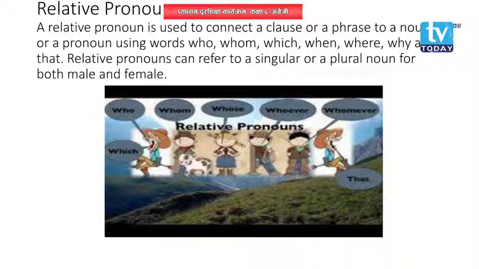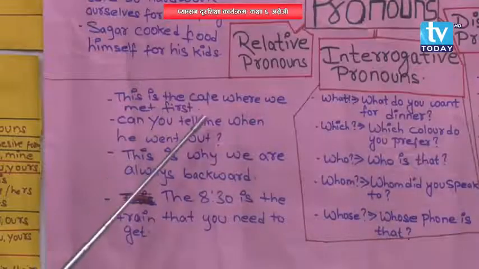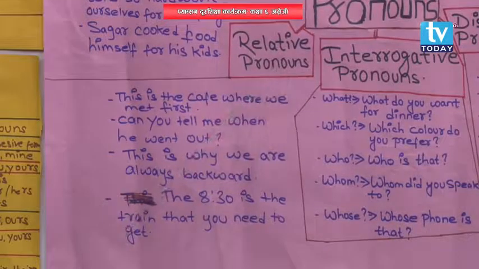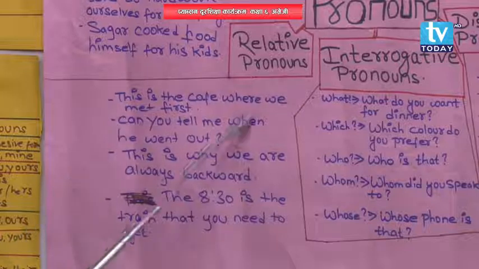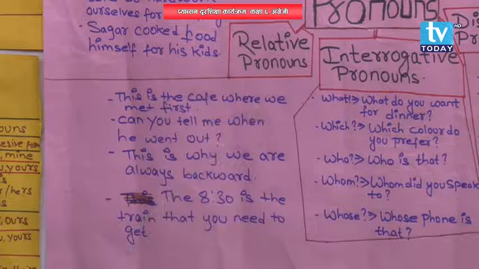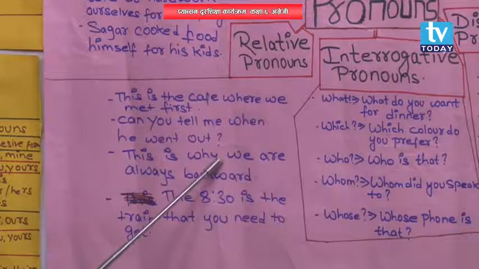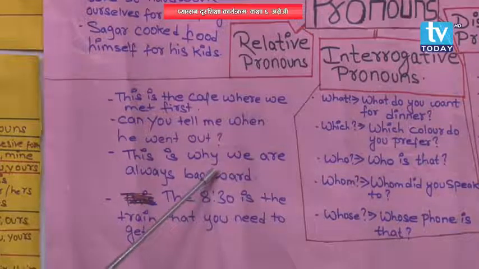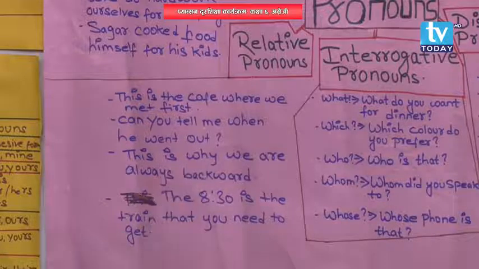You can look over here also. This is the cafe where we met first. Where is the relative pronoun. Can you tell me when he went out? When is the relative pronoun. This is why we are always backward. That means which is the relative pronoun over here?